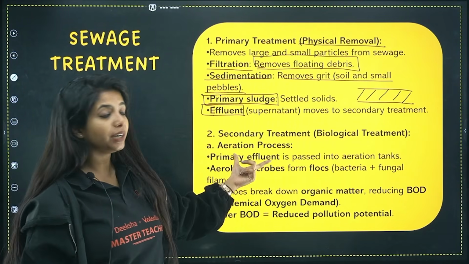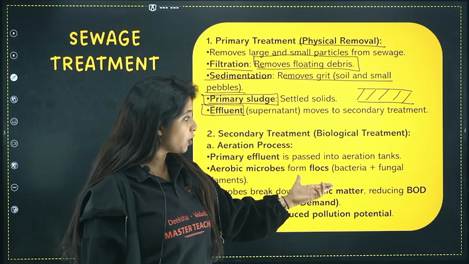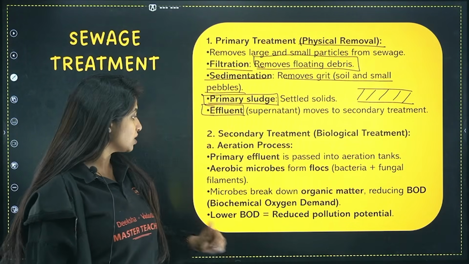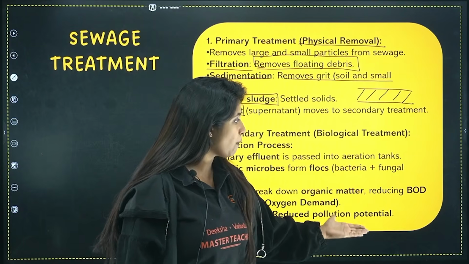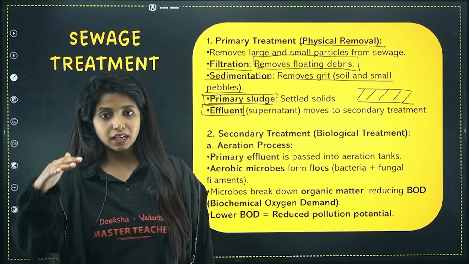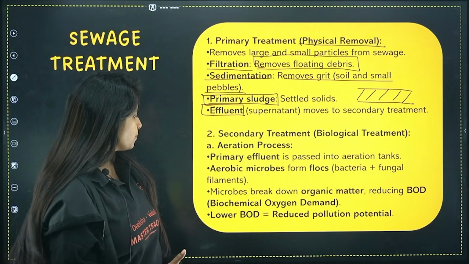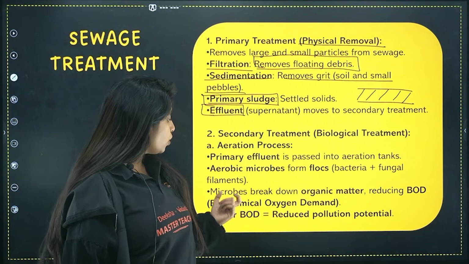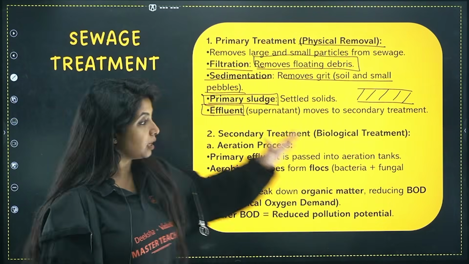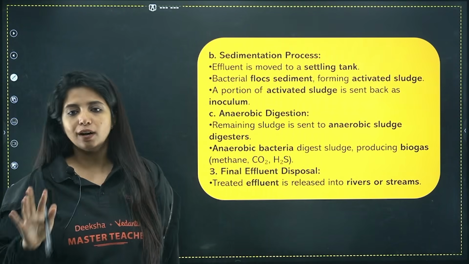The primary effluent, that is the fluid, is passed into aeration tanks. Aerobic microbes form floc, that is bacteria plus fungal filaments. Microbes break down the organic matter, reducing the BOD. Yes, it breaks down the organic matter, and obviously when the organic matter is less, the BOD will be less because the aerobic bacteria will also get less. Lower BOD means reduced pollution potential, whereas higher BOD means what? More pollution potential out there. Got it?